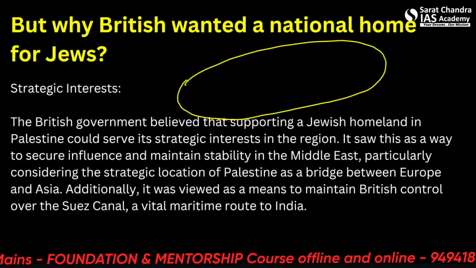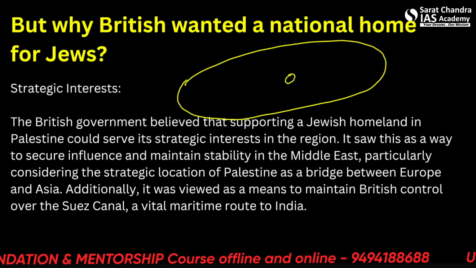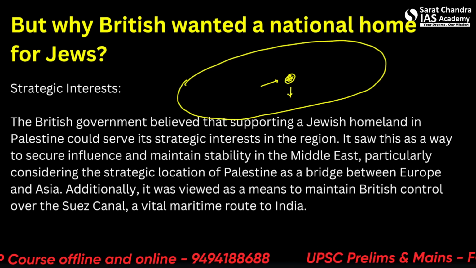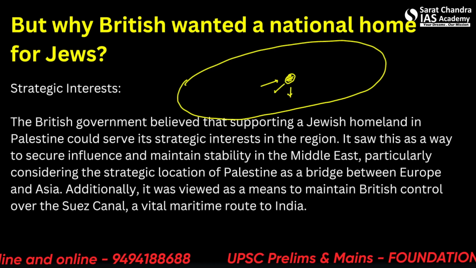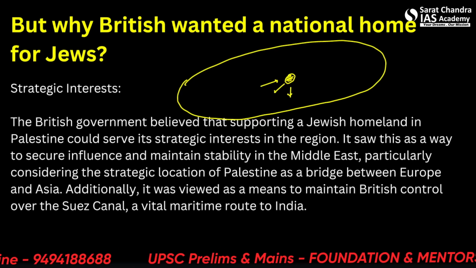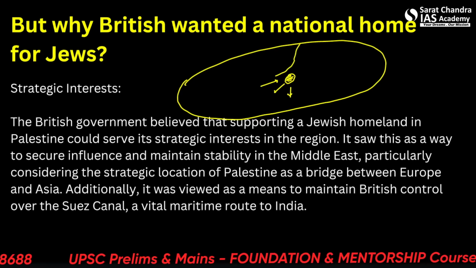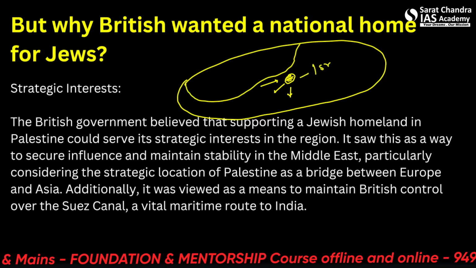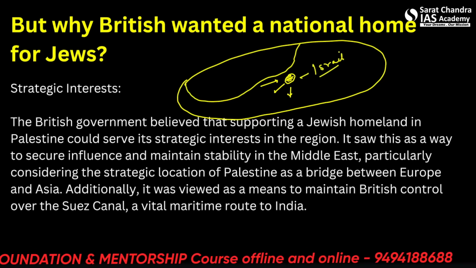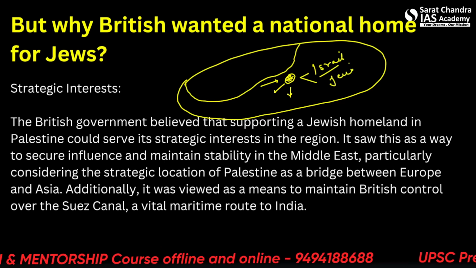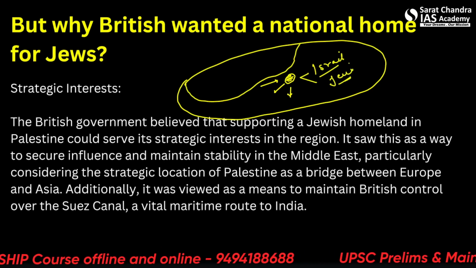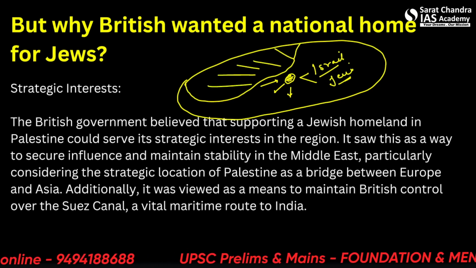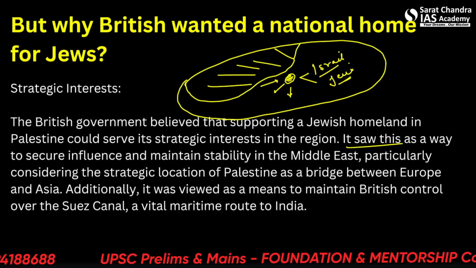But the Central Powers wanted one strategic outpost in the middle of the Mediterranean, which connects to the Red Sea, which can control the Suez Canal, and which can serve as a military checkpost to all the alliance of the Central Powers. And this was Israel. And the Jews could fulfill their objective. Making a home for Jews could fulfill their future objective. Even now, Israel has very good relations with all the Central Powers.